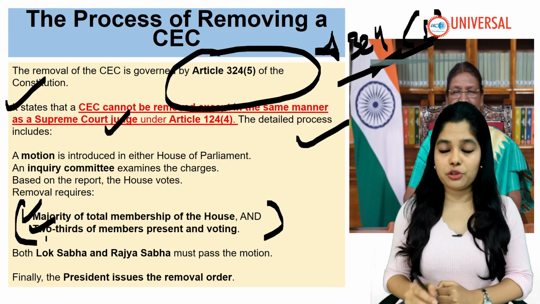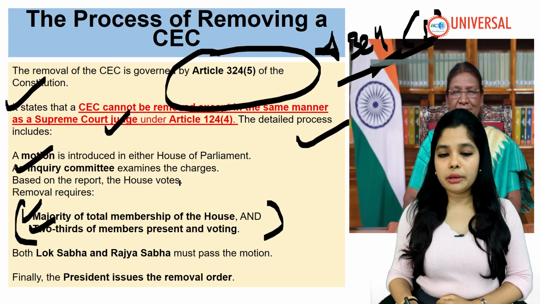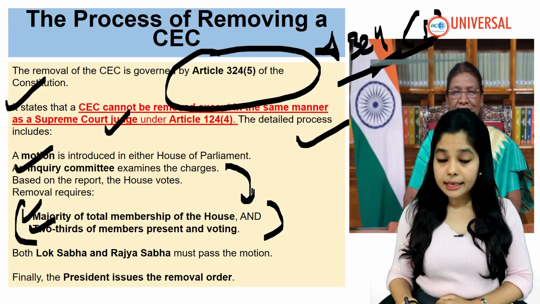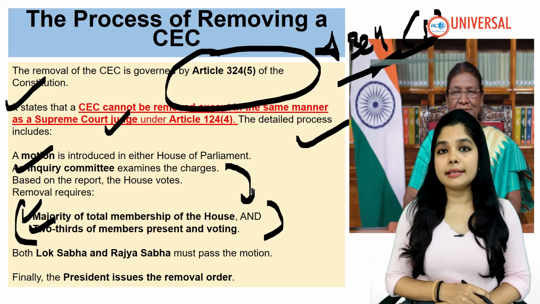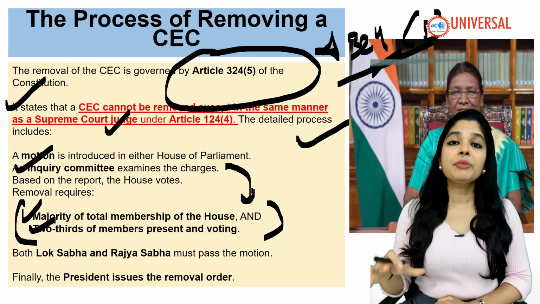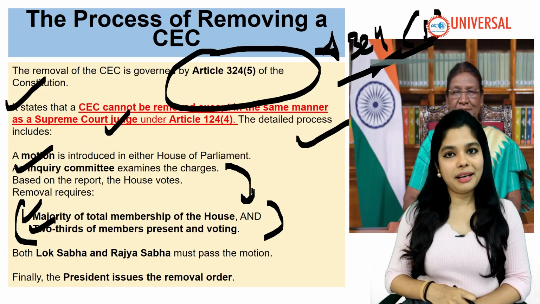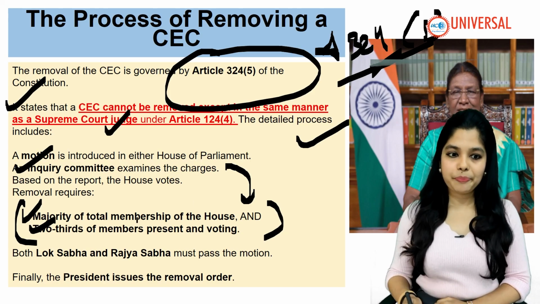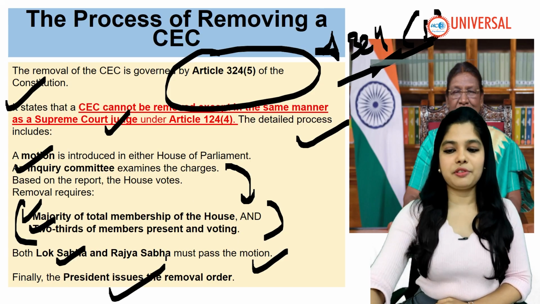This is your special majority. Once the inquiry committee says that the person is guilty, it goes for voting in Lok Sabha and Rajya Sabha. Both Lok Sabha and Rajya Sabha must pass the motion. Finally, the president gives the removal assent.